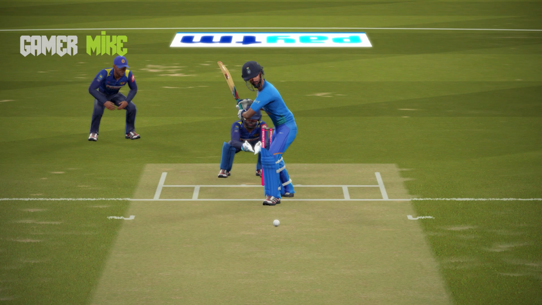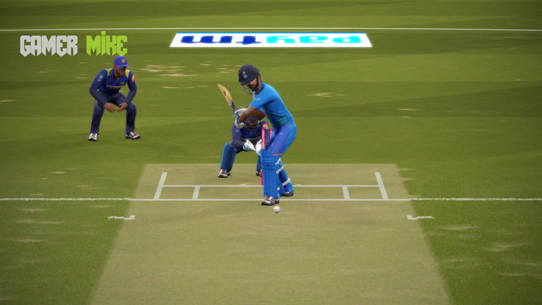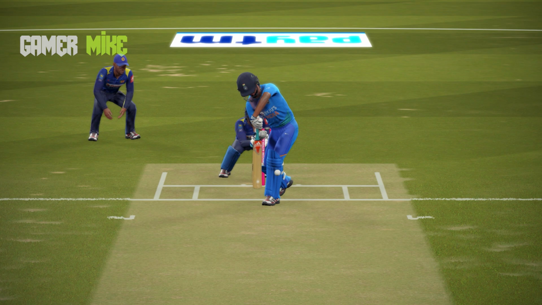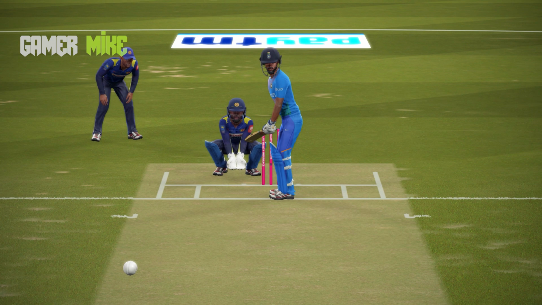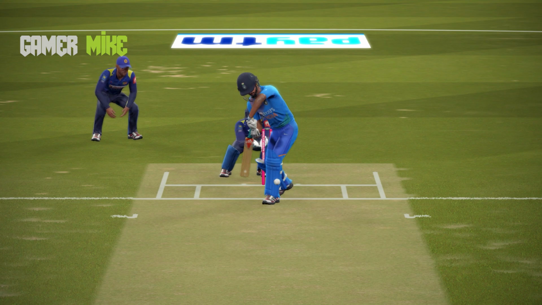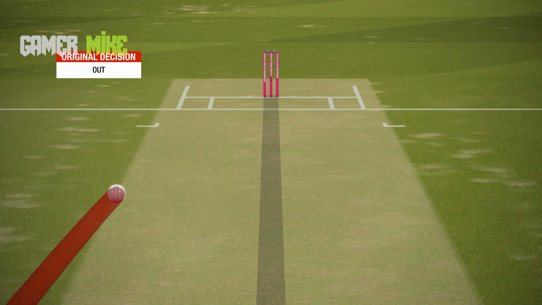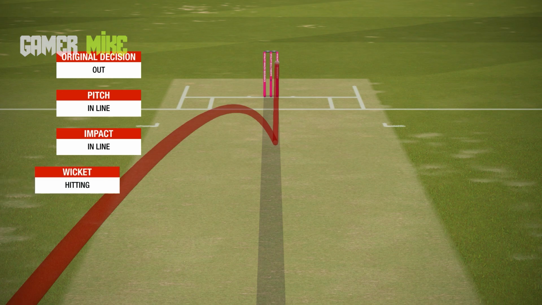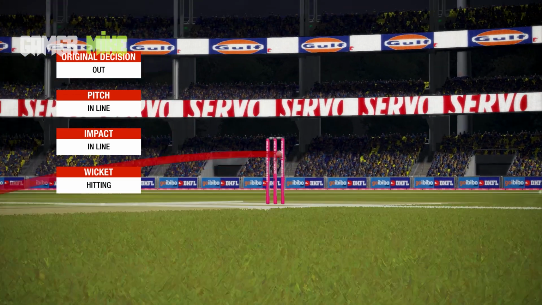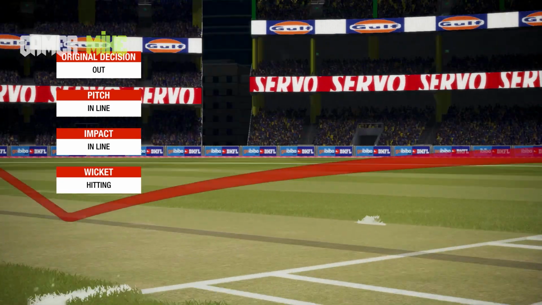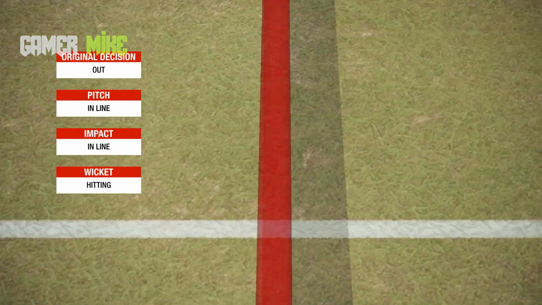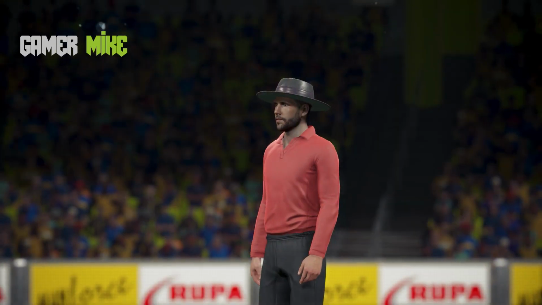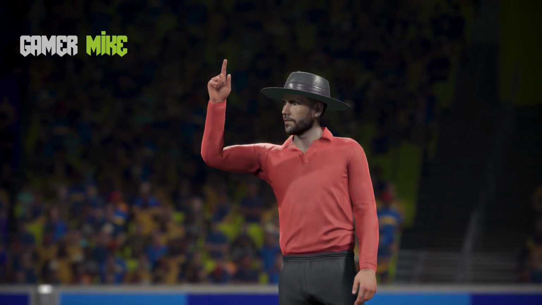See, in this angle, it's just looking like that. It's missing the leg stump. It will be just hitting, but not fully. Now let's see. There's a ball tracking coming up. Pitching in line, hitting in line, impact in line, and that will be hitting in line. Sorry, that will be hitting the stumps, and that's the second wicket they needed. That's a big breakthrough they needed, Sri Lanka, and Hasranga has picked up his first wicket.